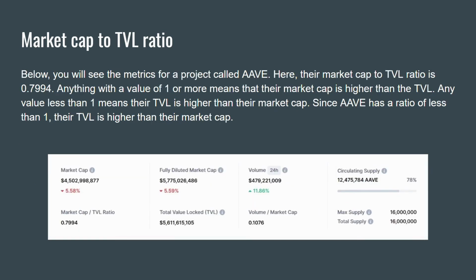Aave is a project that has a market cap to TVL ratio of 0.79. Anything with a value of 1 or more means that the market cap is higher than the TVL. Anything less than 1 means their TVL is higher than their market cap. Since Aave has a ratio of less than 1, their TVL is higher than their market cap.